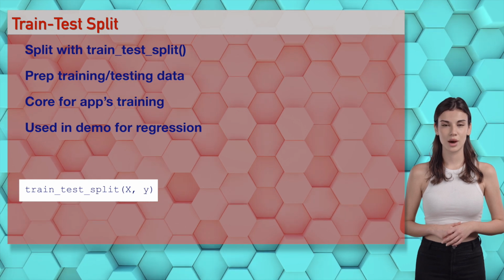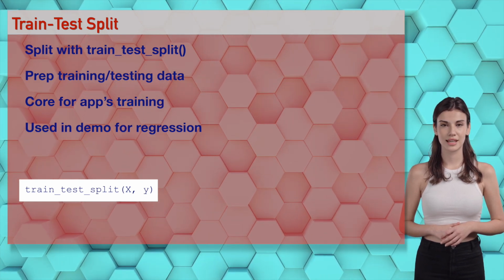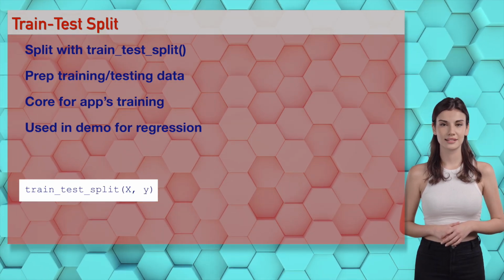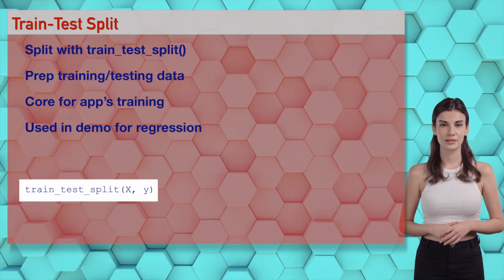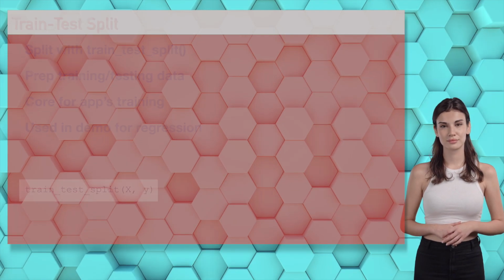You're splitting my heart, Ethan. Wizards, train_test_split preps data for regression in the app. Try it in our demo. It's like dividing data with passion. Prep AI training with train_test_split.